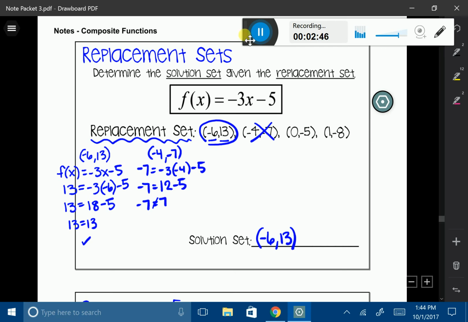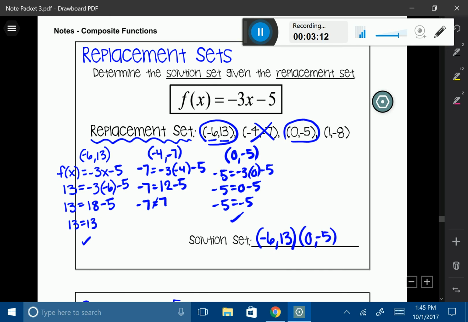All right, let's test one more here: 0 and negative 5. I'm going to say negative 5 is equal to negative 3 times 0 minus 5. That's going to give me negative 5 equals 0 minus 5, which does indeed, negative 5 does equal negative 5. And therefore, this coordinate is also part of my solution set. I'm going to test my last one.